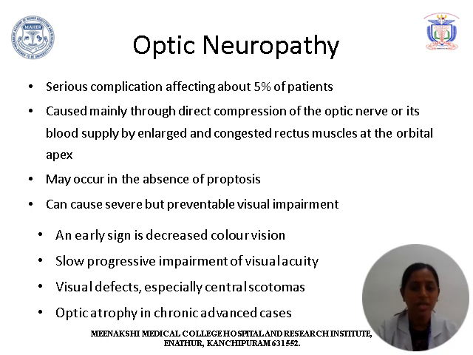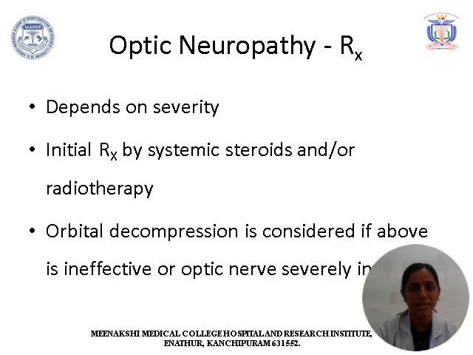Early signs are decreased color vision, progressive impairment of visual acuity, visual field defects, usually central scotomas, and optic atrophy in chronic advanced cases. Treatment of optic neuropathy depends upon the severity. In initial stages, systemic steroids are indicated with radiotherapy, and orbital decompression is considered if the above is ineffective or the optic nerve is severely involved.